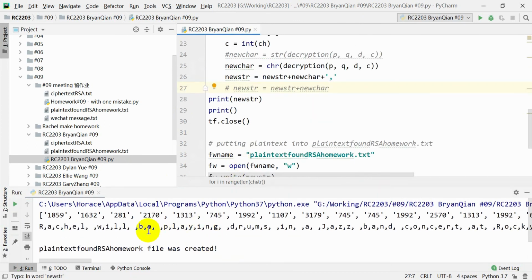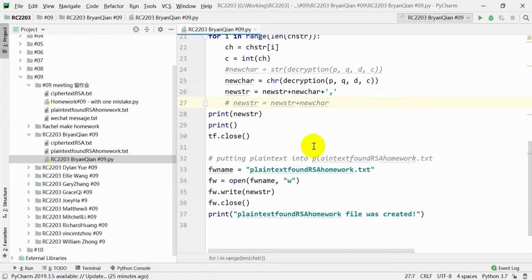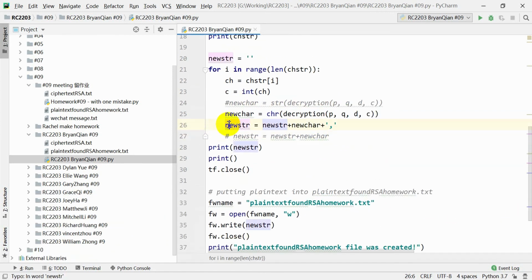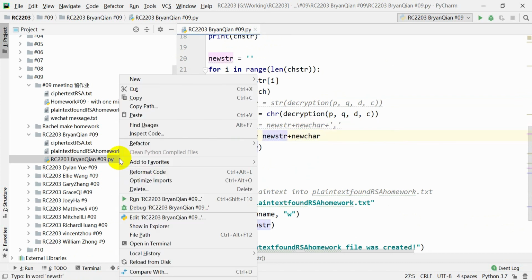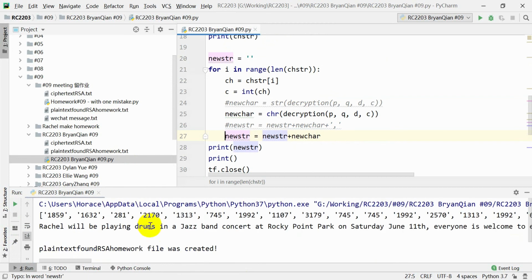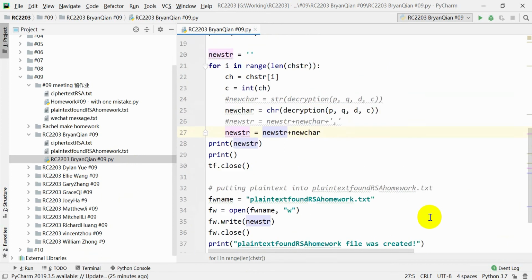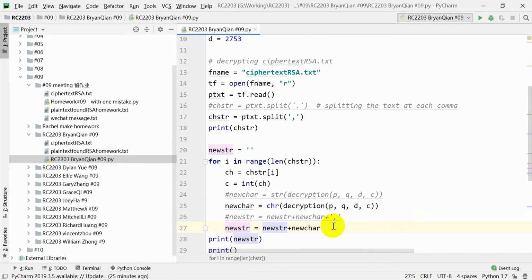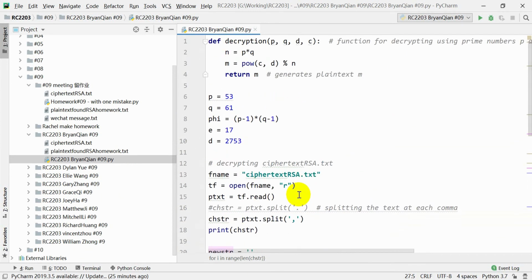It would be able to generate a plaintext, but every single character will be separated by a comma, and that isn't necessary. So now, after we delete the comma, everything is legible. So those were the three places that I found a mistake. Otherwise, the code is good.